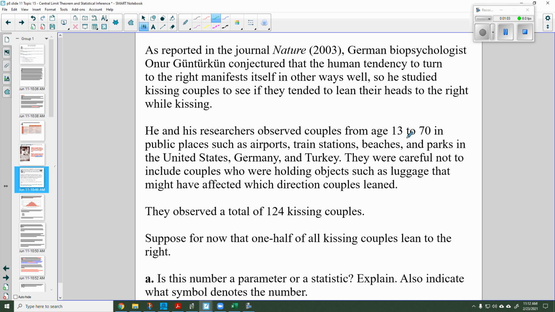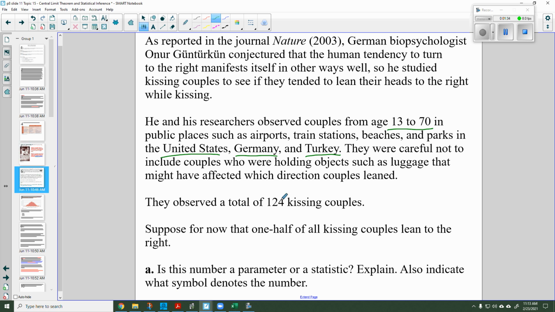So he observed couples, kind of like a voyeur here, a little peeping Tom guy. He observed couples from age 13 to 70, and he did it in public places like airports, train stations, beaches, in 3 countries: United States, Germany, and Turkey. So this guy's getting paid to fly all around the world to observe kissing couples. They did not include couples who were holding objects like luggage, because that could make a difference into which way you turn your head. And they observed a total of 124 kissing couples.